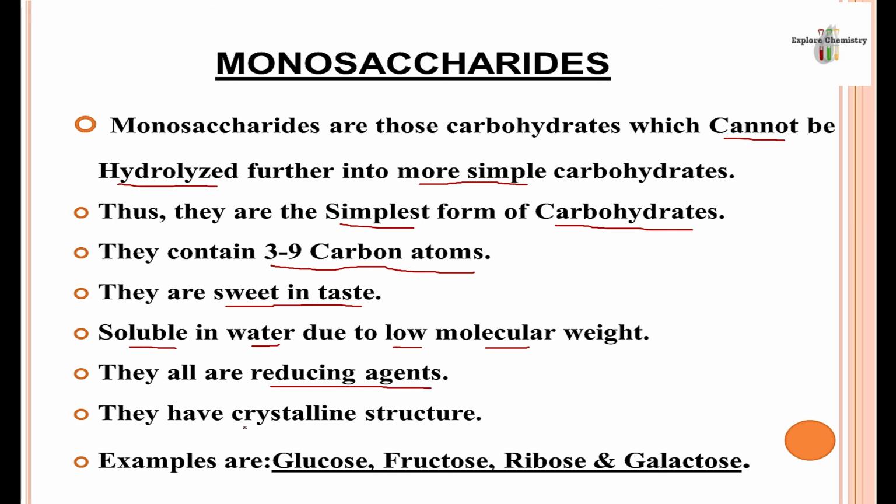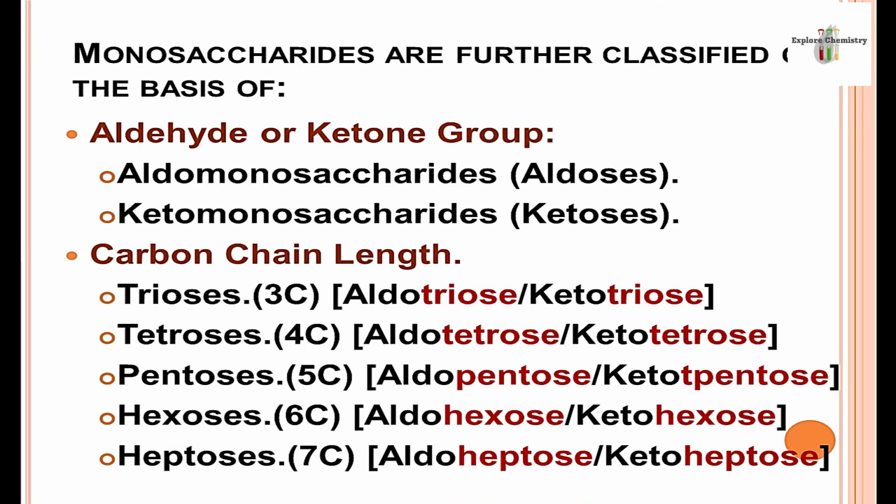Physically, they exist in crystalline form. Examples are glucose, fructose, ribose, galactose. These are monosaccharides. They are named on the basis of functional group and on the basis of the number of carbon atoms. So there can be two types of monosaccharides: aldo monosaccharides or keto monosaccharides. Aldo monosaccharides contain the aldehyde functional group. Keto monosaccharides contain the keto functional group.